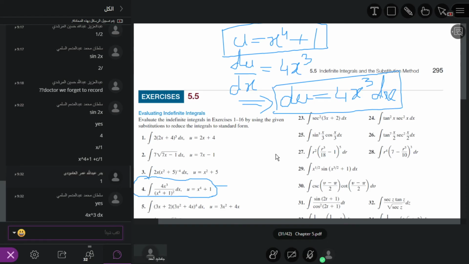Now this integral will become the following: 1 over u square du.